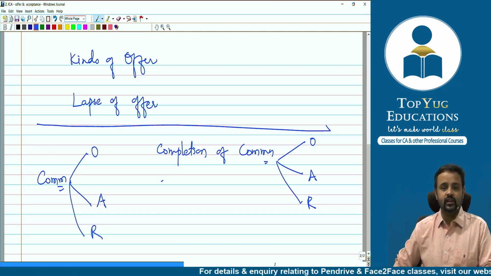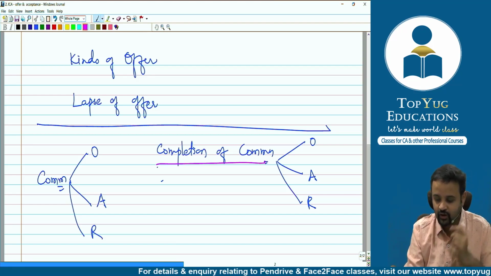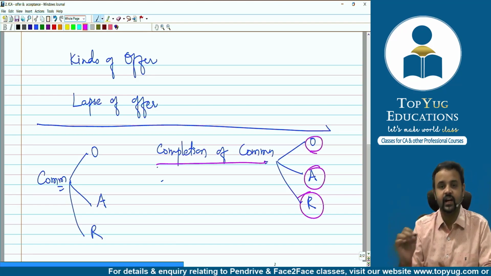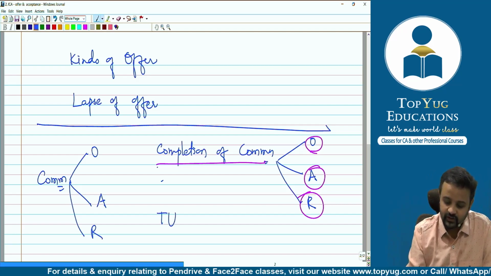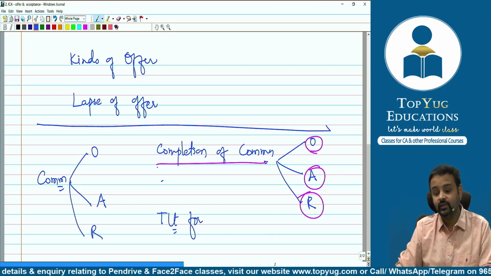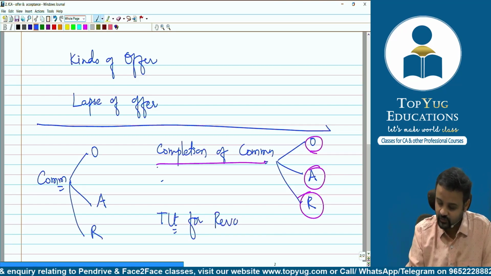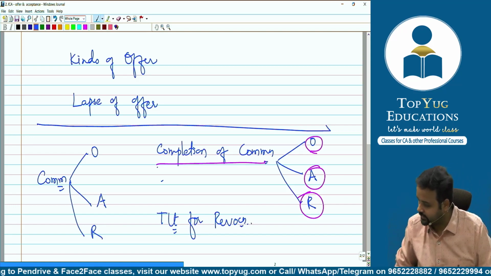So that's the point here. So that's completion of communication of what? Offer, acceptance and revocation. Then we also have something called time limit. Time limit for what? Time limit for revocation. Okay, time limit for revocation is also there.